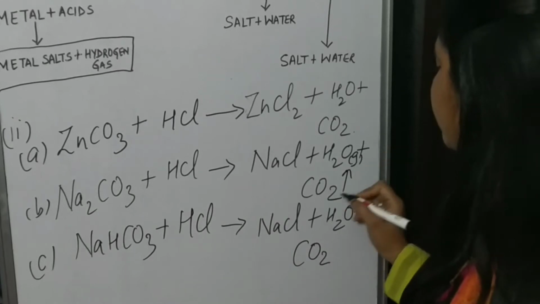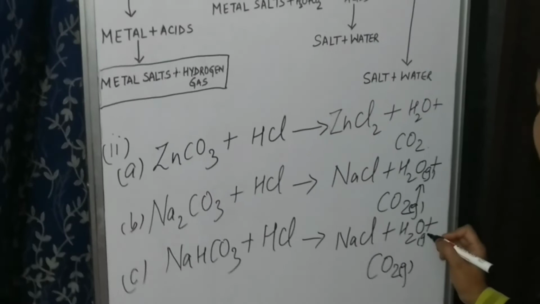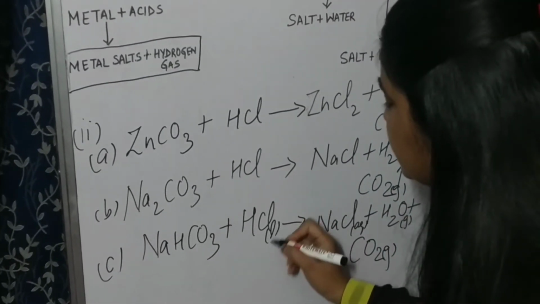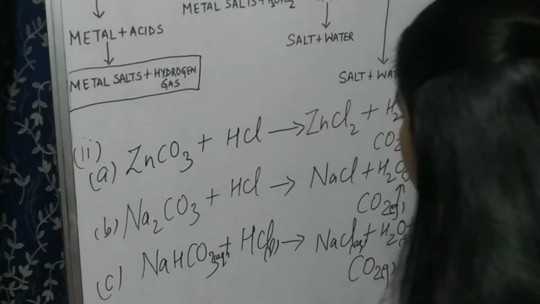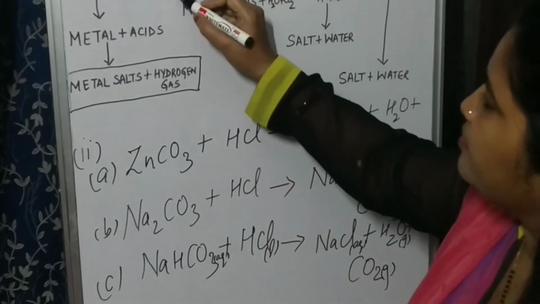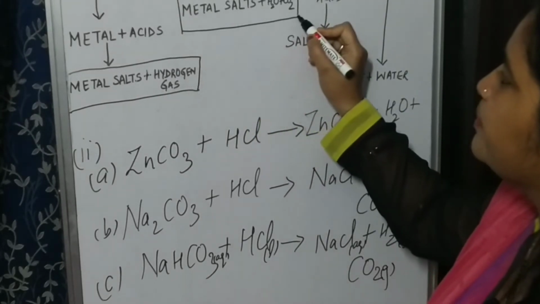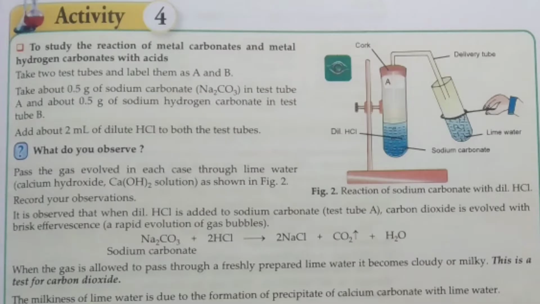You have to mention here what state it is. CO2 is in gaseous state, so you will write g here; NaCl is in aqueous medium, and water is liquid. Understood? So this is the major product which will be formed and you have to keep it in your mind. So the second property we have finished.